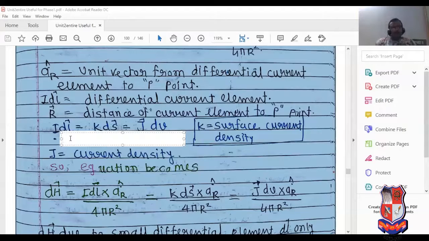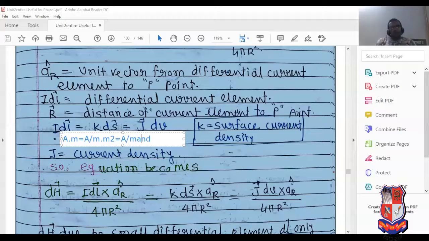I dl equals ampere into meter; K ds equals ampere divided by meter into meter square. So these two can be cancelled with each other. Sorry, ampere per meter into meter square. So the answer is ampere per meter. Here surface current density is ampere per meter square.